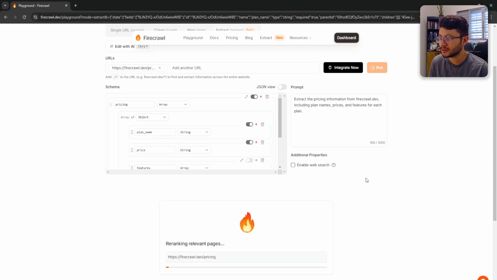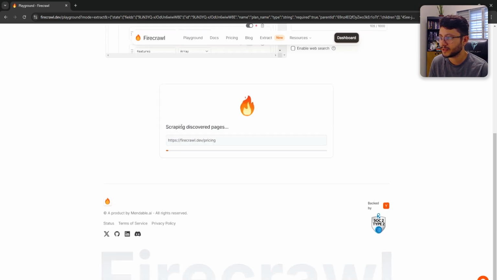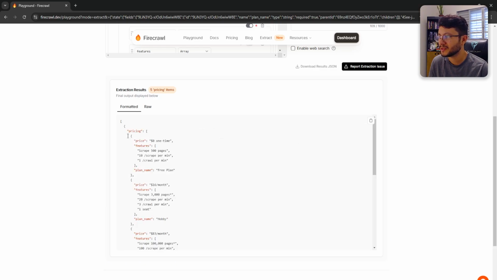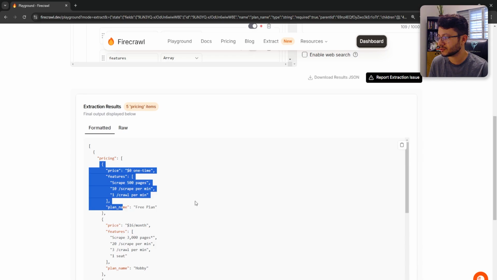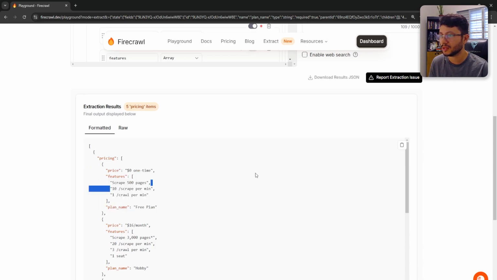When I hit run, it does its job. So scraping, crawling, whatever it needs to do, then it returns a structured JSON for us. The first pricing here is free, so you can scrape up to 500 pages in this free plan.